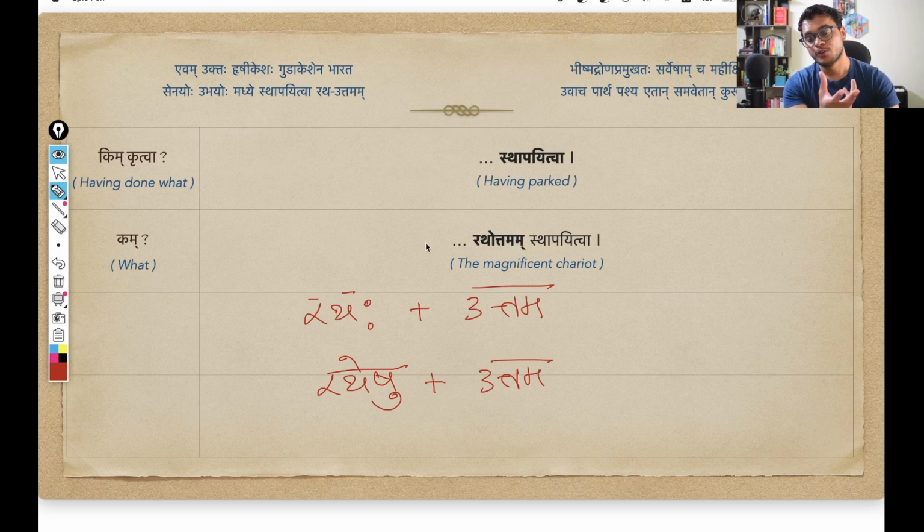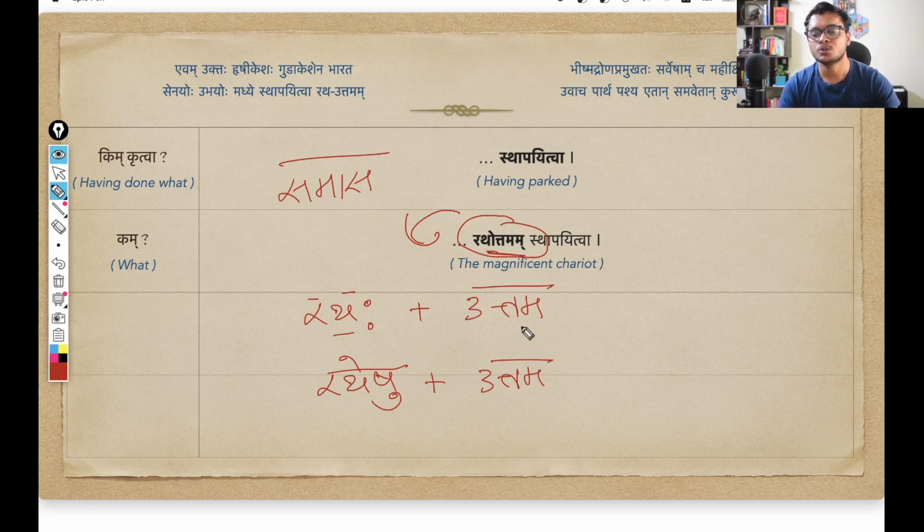Now, before moving forward, I want to give one extra piece of information. This samas, Rathottamam, you can open in either of two ways. For a samas, there are always different interpretations that you can apply. So Rathottamam can be opened as Ratha Uttamaha, a very good chariot, a great chariot, a magnificent chariot. Or you can also open it as Ratheshu Uttama.